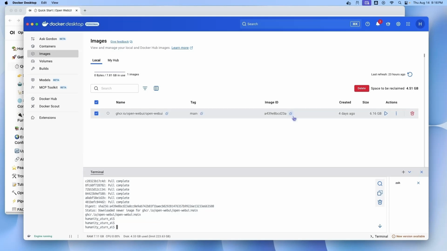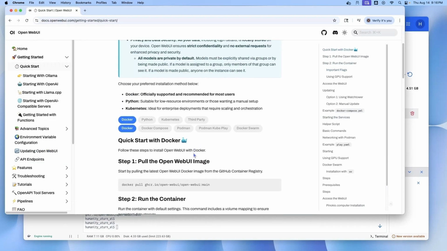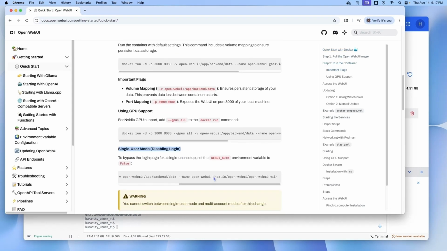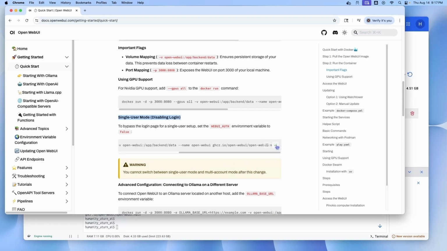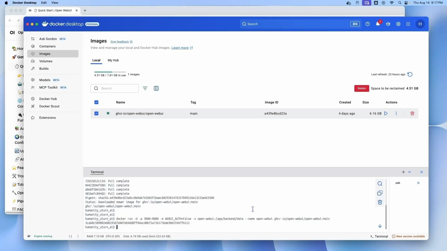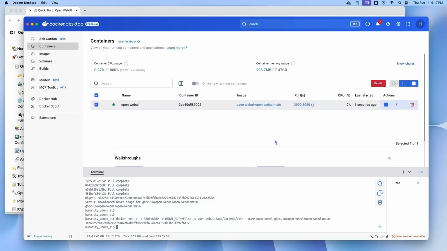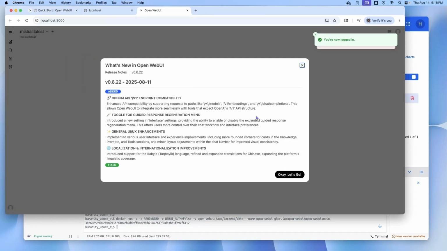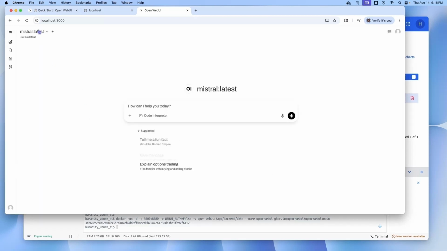Let us check the next step. There are multiple options. Let us use single user mode, disabling login. Go to Docker Desktop again and run the command. It will immediately finish, but may not be completed. Wait for a few minutes and then check by clicking on the port number. If not yet ready, wait for a few more minutes, and then click on the port. Yes, Open Web UI is ready now.